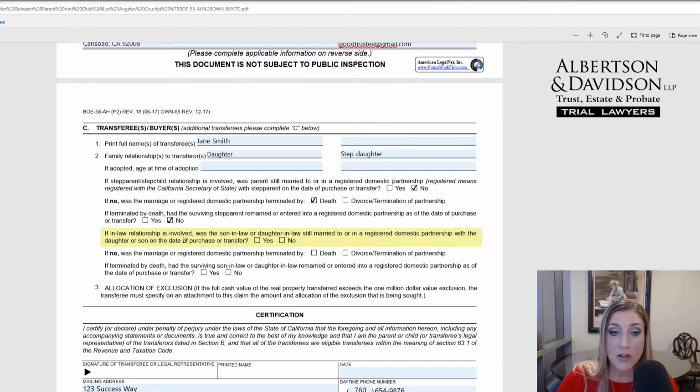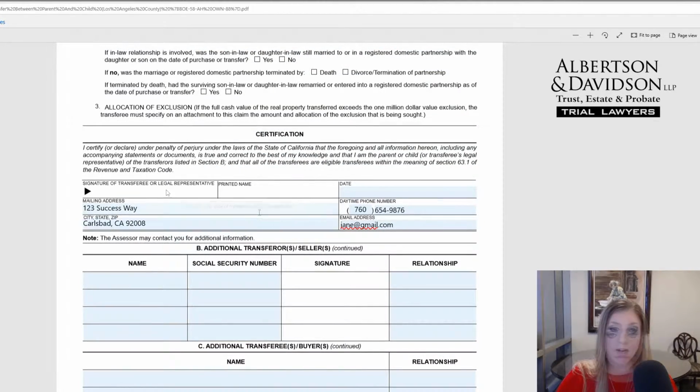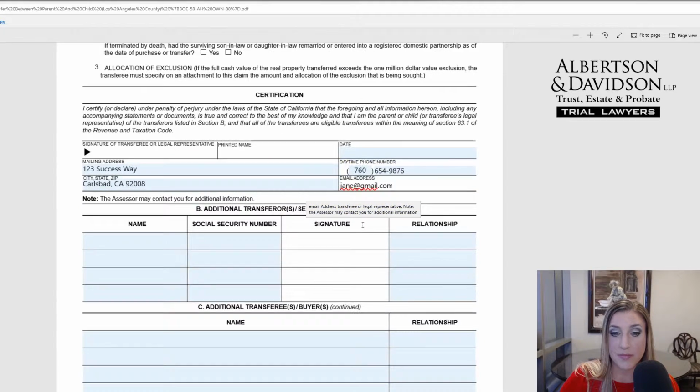Same thing for in-laws. The section right below this, these 3 paragraphs would apply if it's an in-law situation. It's the same thing. If that applies to you, go ahead and fill that out. And finally, we come down here to certification. And again, this is your information. So you're the transferee. You sign your name right here. You print your name in the middle, and you would date it. You also put your address and your telephone number as well as your email.